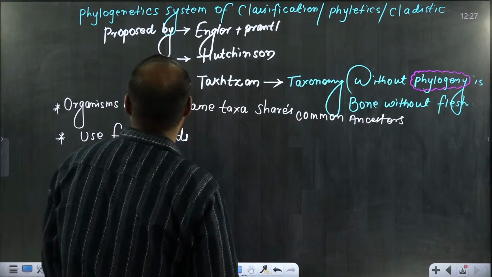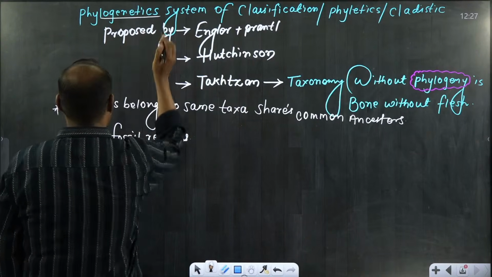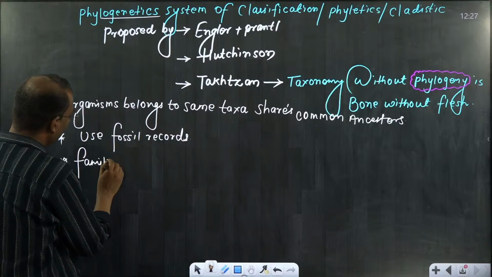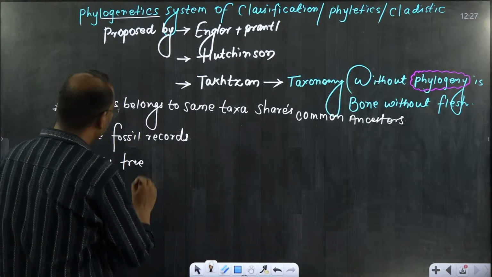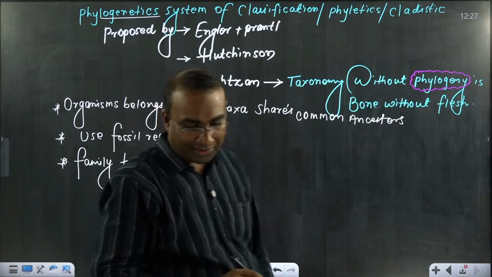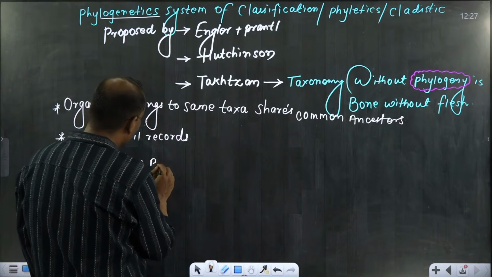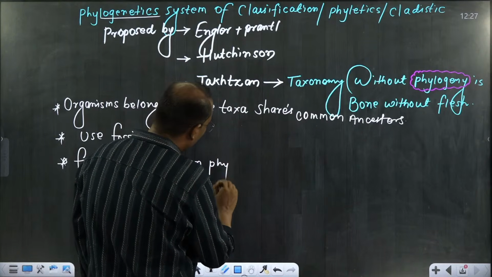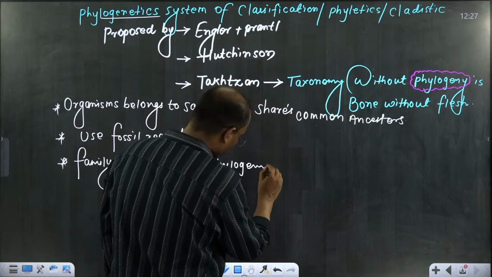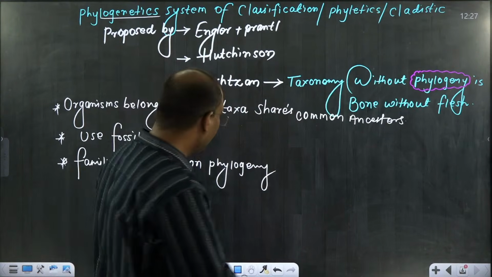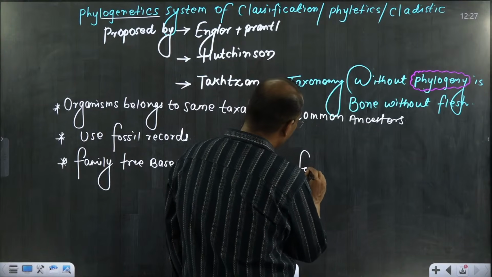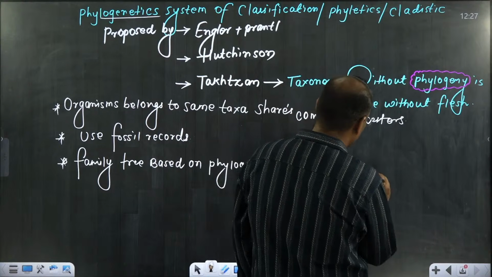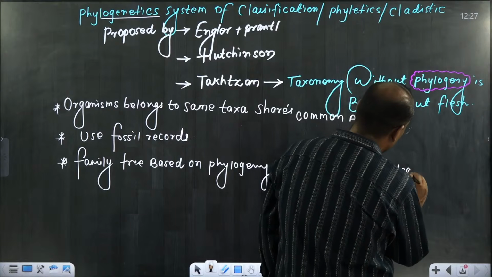And with the help of phylogenetics, we can prepare a family tree also. The tree is a family tree based on phylogeny, and this type of family tree is known as a cladogram.